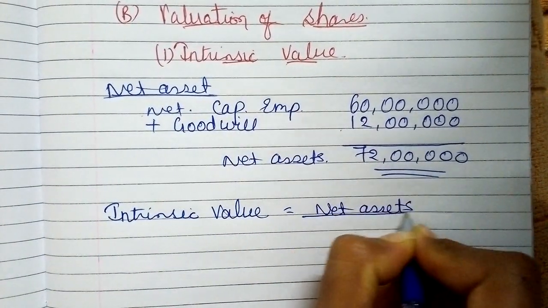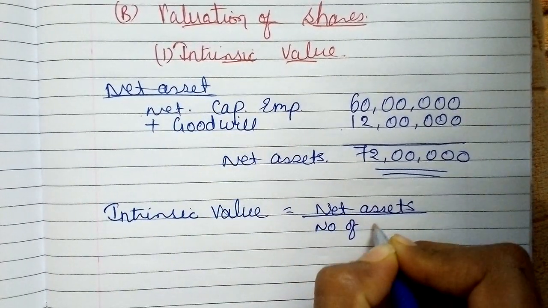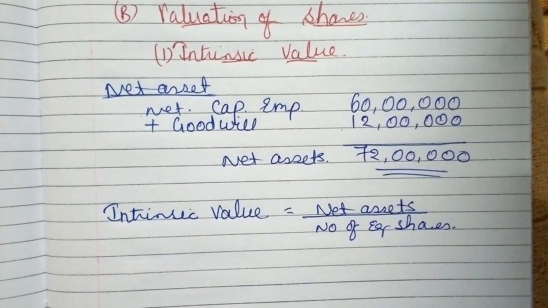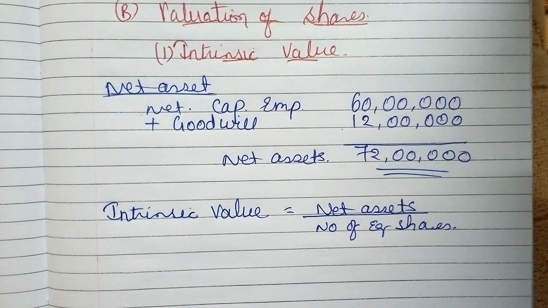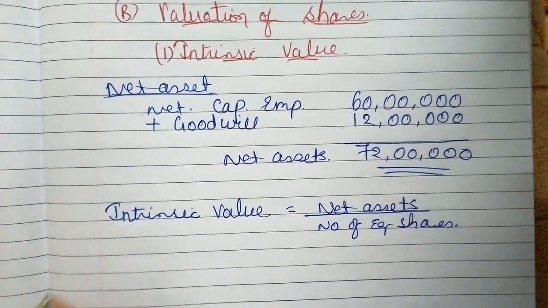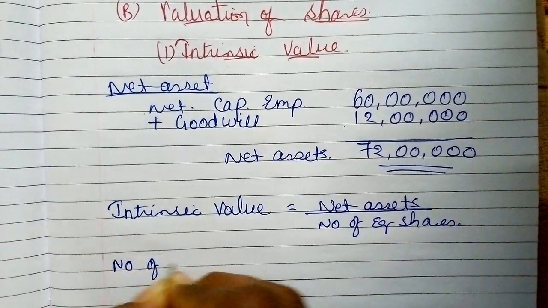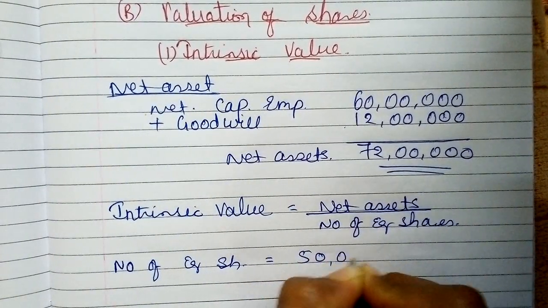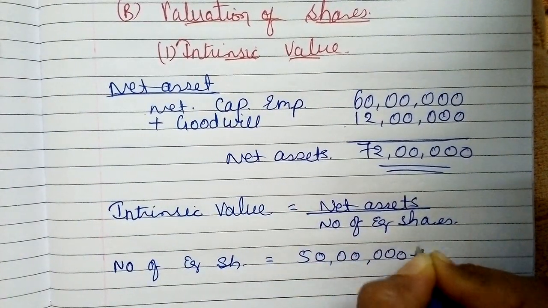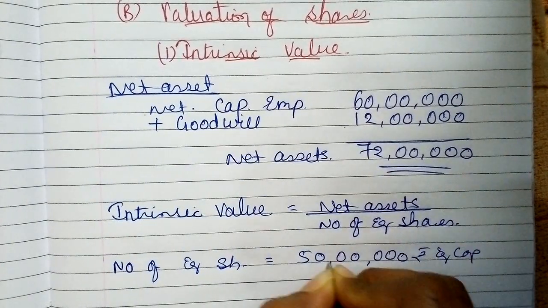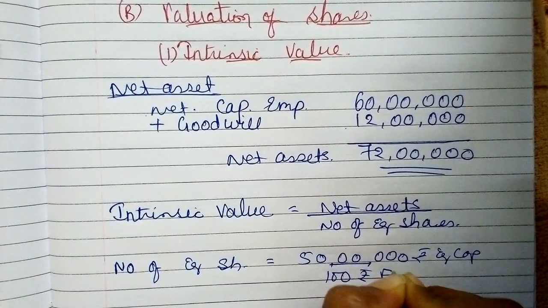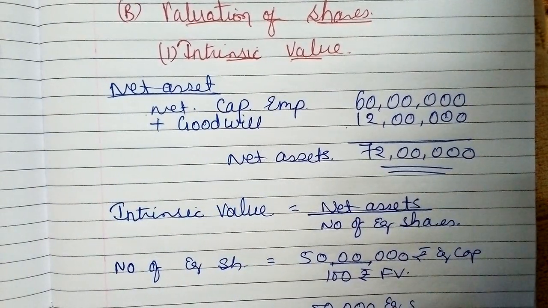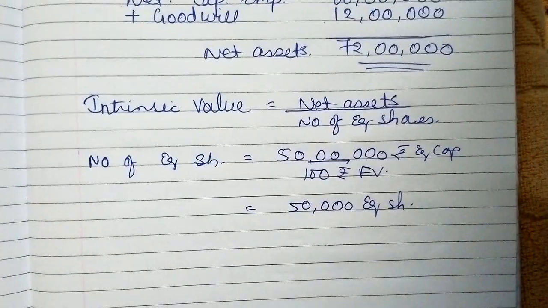Net assets divided by number of equity shares. So see, in the example it is directly given equity share capital of rupees 100 each, fully paid. So number of equity shares would be the equity share capital 50 lakhs divided by 100 rupees face value. So number of shares is 50,000 equity shares, right?